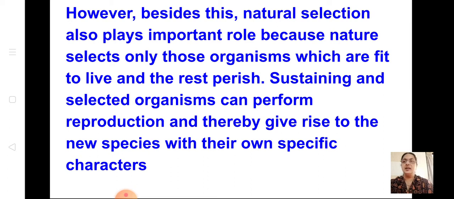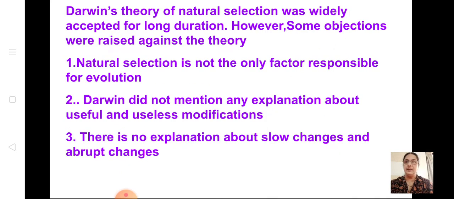The sustaining and selected organisms can reproduce and thereby give rise to new species with their own specific characters. So only those who survive will reproduce and give new species. All others which are not able to adjust to the environment will perish. This is Darwin's theory. But it was widely accepted only after a long duration, and some objections were raised against this theory. It was not accepted because of these three points.